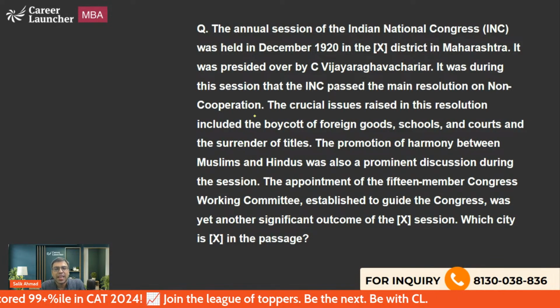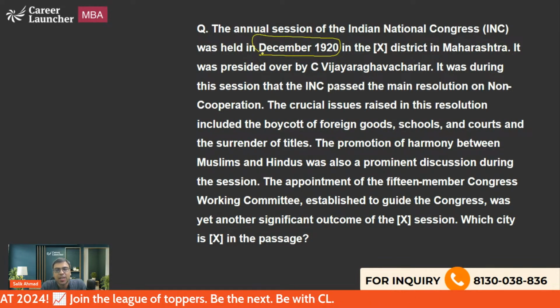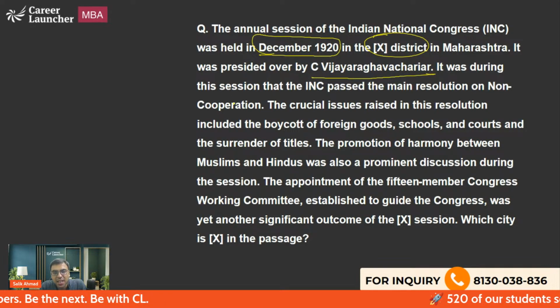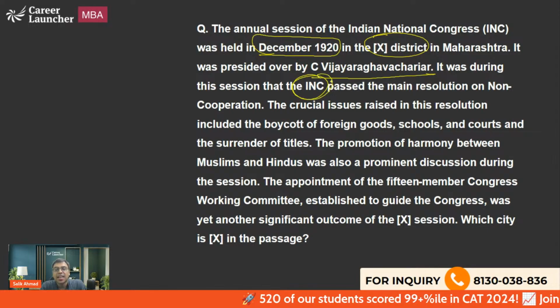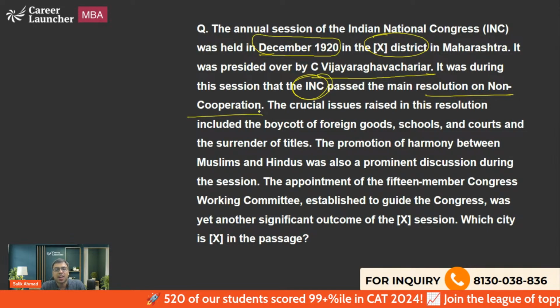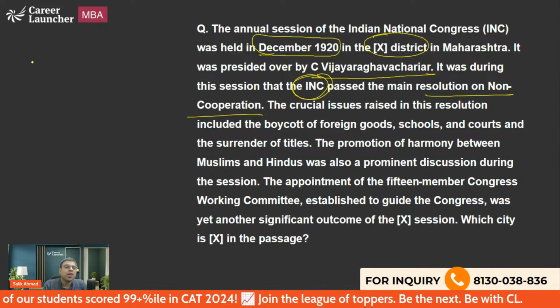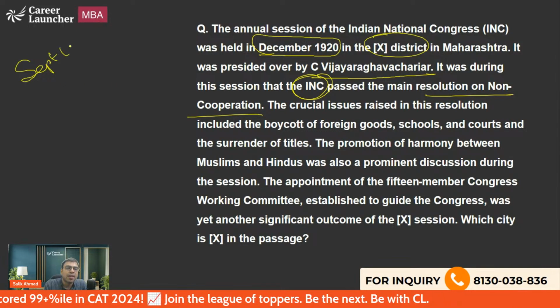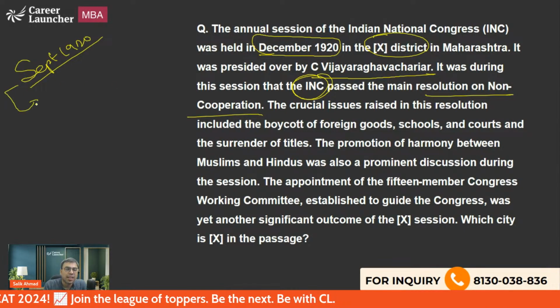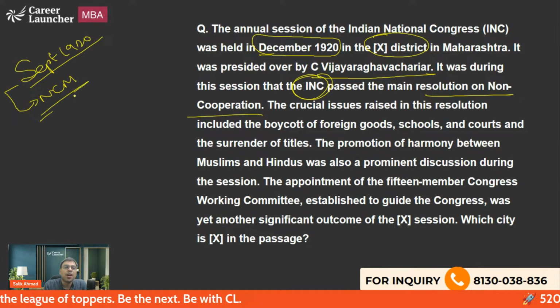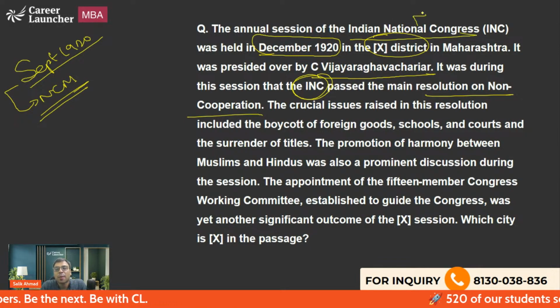The annual session of the Indian National Congress was held in December 1920 in X district, presided over by Mr. C. Vijayaraghavachariar. It was during this session that the INC, the Indian National Congress, passed the main resolution supporting the non-cooperation movement. Actually, the non-cooperation movement was started in September 1920, and I hope you are aware that Congress sessions generally used to happen in December.